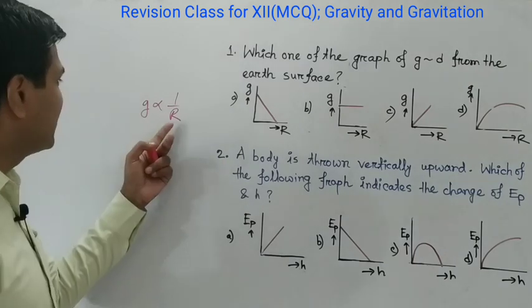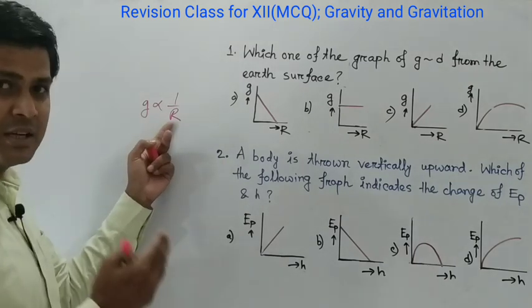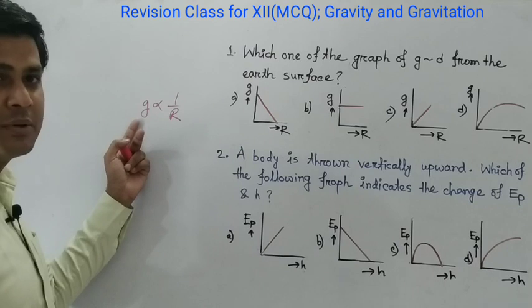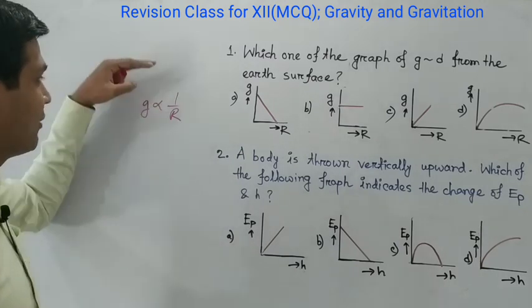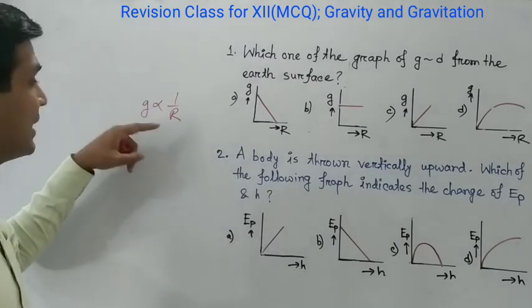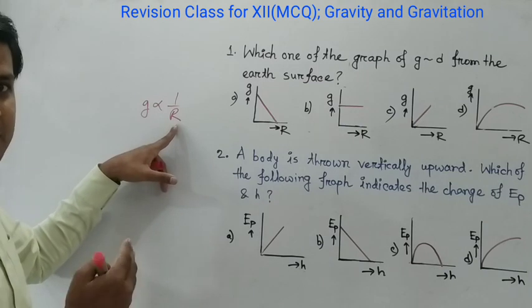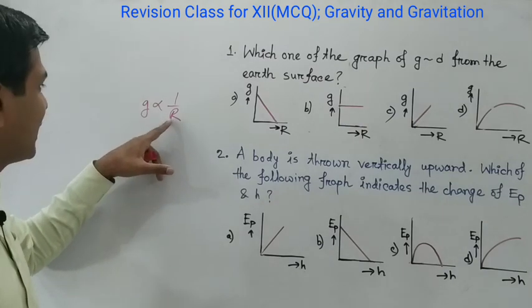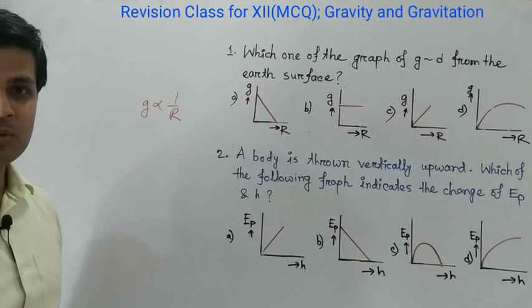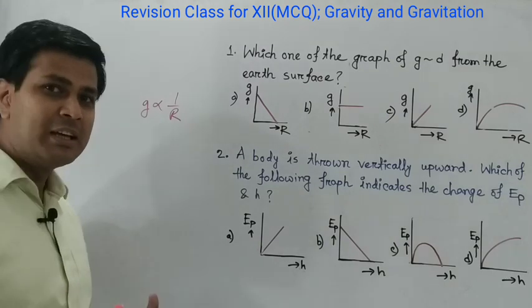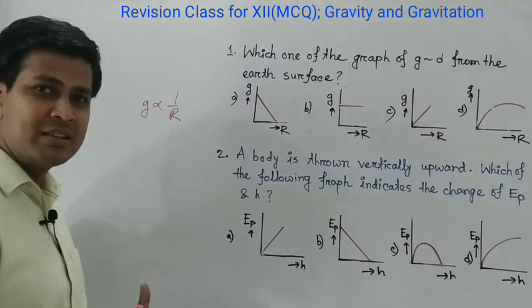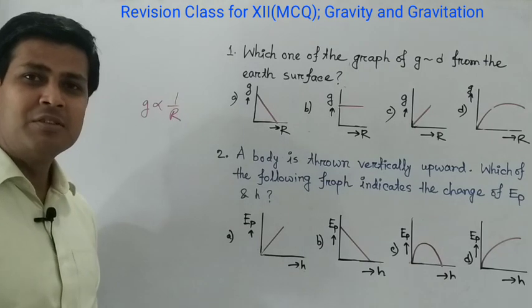Here you can see if r is increased, then acceleration due to gravity will be decreased. So when we come from the earth's surface to the inside of the earth, in that case the radius of the earth will be decreased, and when the radius is decreased, acceleration due to gravity will be increased. Similarly, if the radius is increased, acceleration due to gravity will be decreased.